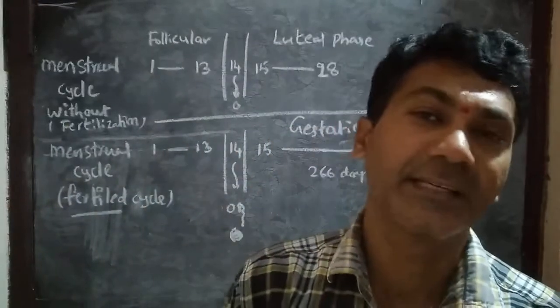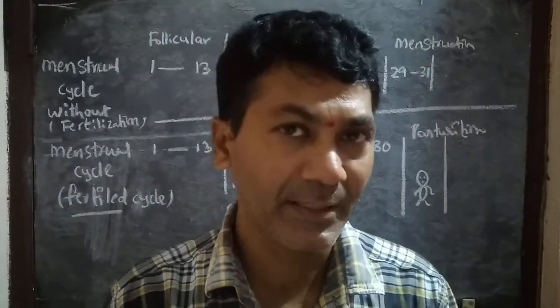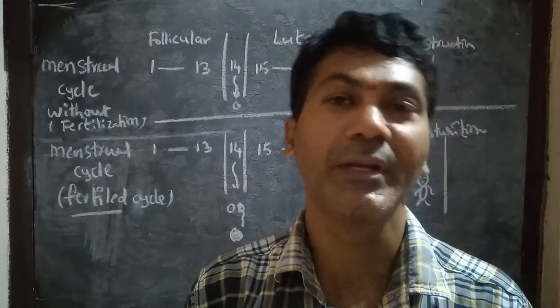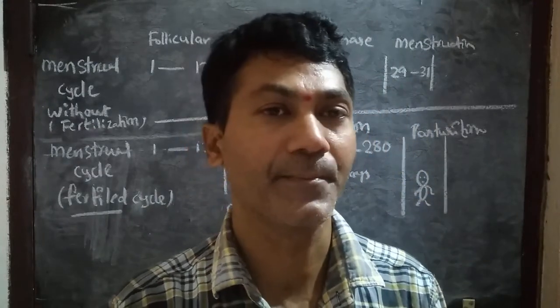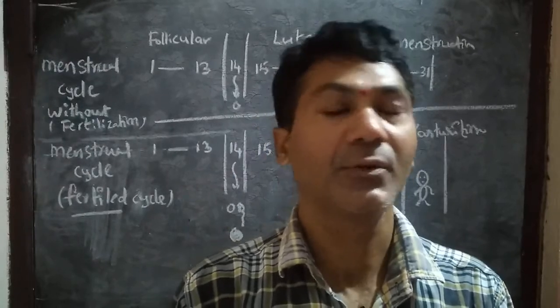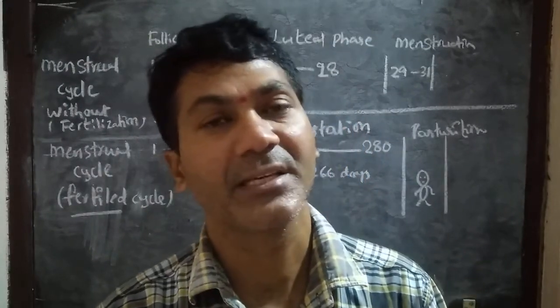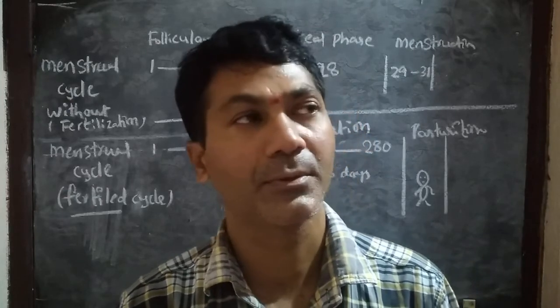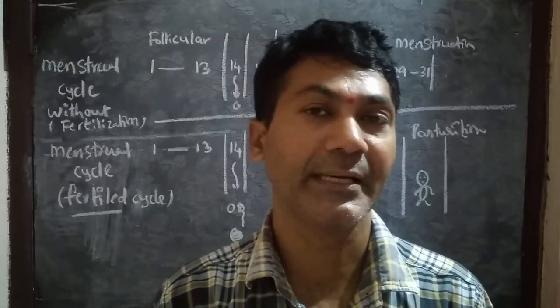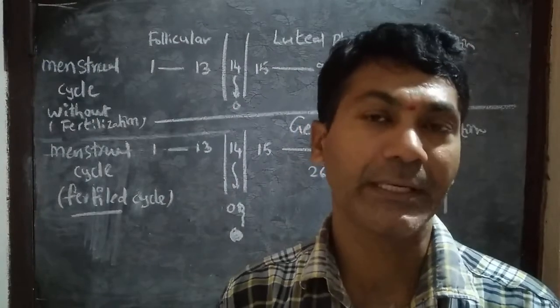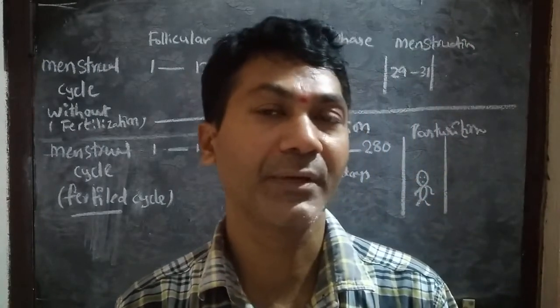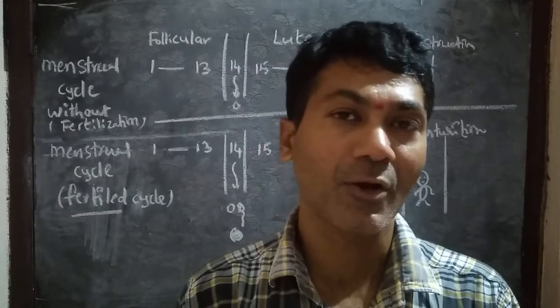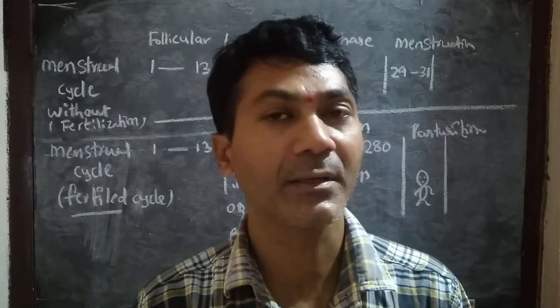The cyclic changes that occur in the female reproductive system during ovulation are known as the menstrual cycle. During the menstrual cycle, several changes occur through hormonal actions. So it will take place in a stepwise manner. In this class I am going to give you a comparative study of how a normal menstrual cycle occurs.